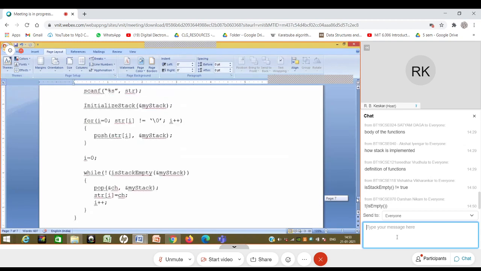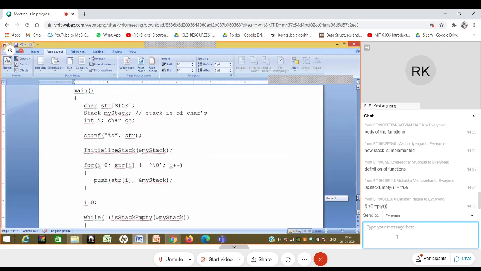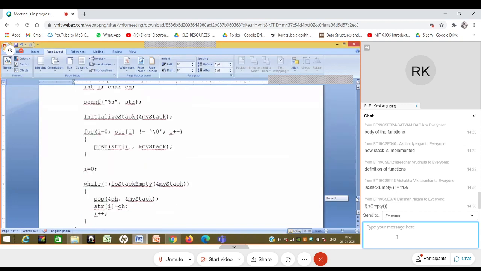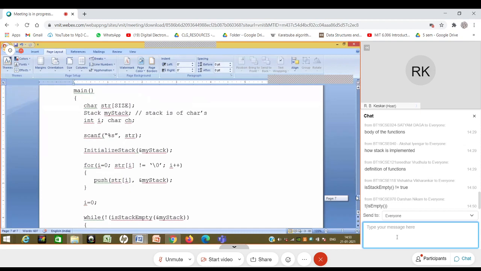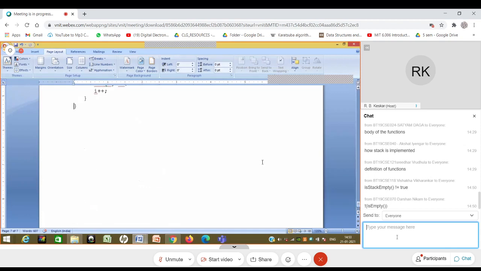Now, similarly, can you use the stack to identify whether the string is a palindrome or not? How will you do that? If you want to identify whether the string is a palindrome or not, how will you use a stack to do that? Any idea? So I'm now going to throw a few questions to you. I'm going to describe the questions but not the answers.